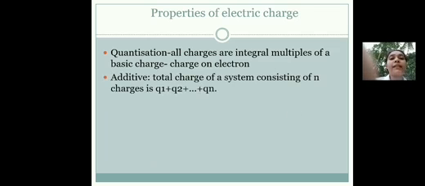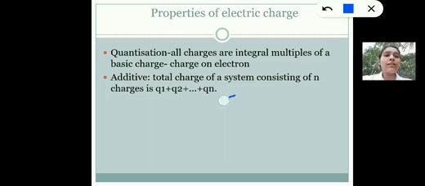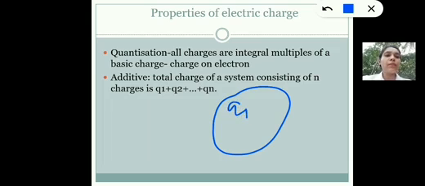Next property is the additive property. That means consider a system consisting of n number of charges like Q1, Q2, Q3, etc. So what is the total charge of the system? The total charge of the system is the algebraic sum of all the charges present in that system. For example, consider a system like this. It consists of charges Q1, which is a positive charge, Q2, which is again a positive charge, and Q3, which is a negative charge.